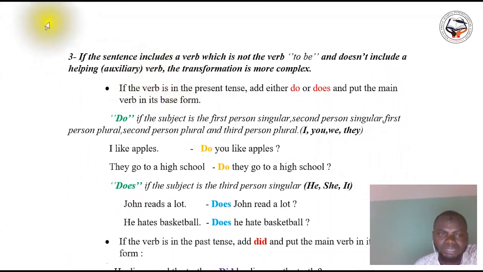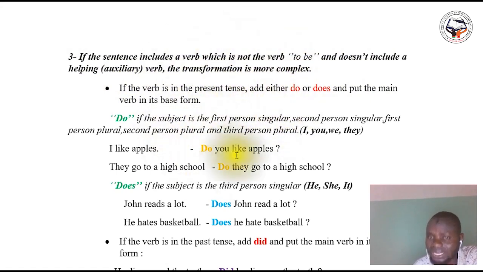So, for rule number 3, what does rule 3 say? If the sentence includes a verb which is not the verb to be, remember this well, here the verb is not the auxiliary to be, and doesn't include a helping verb, that is an auxiliary, the transformation is more complex.